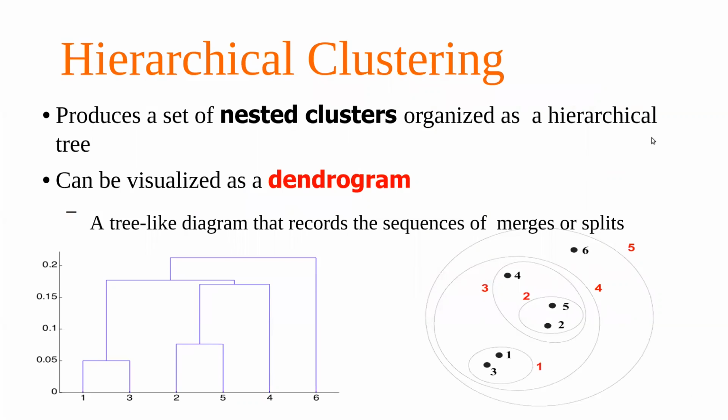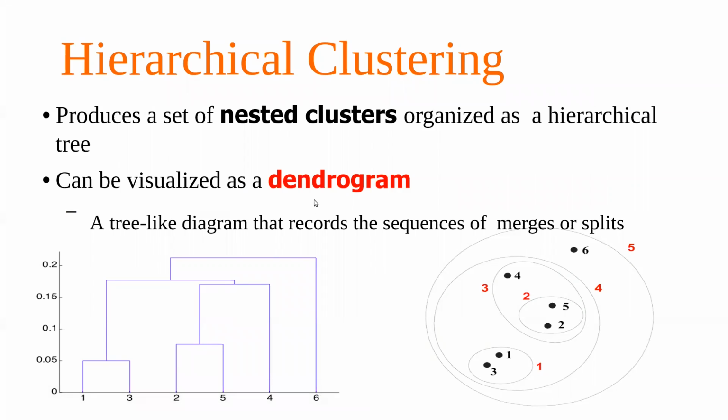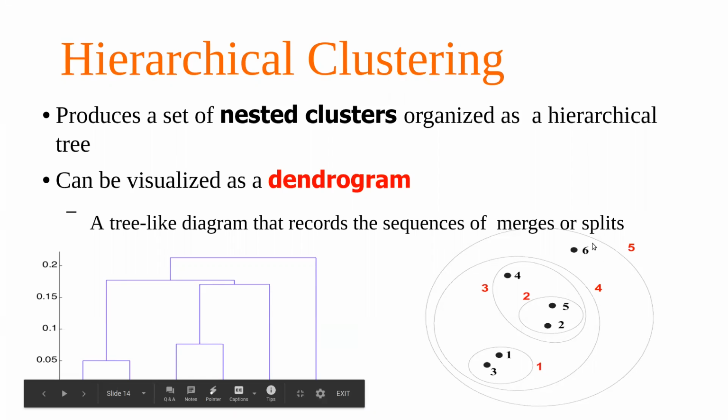We present this in a type of diagram which is called a dendrogram. So for example, this kind of tree structure, or this kind of hierarchy we create, and a graph would be created which is called a dendrogram. Okay, so if you see, we have all these numbers.